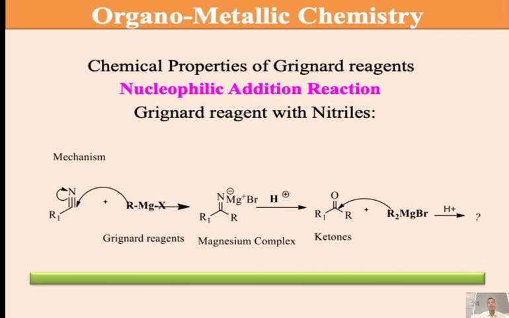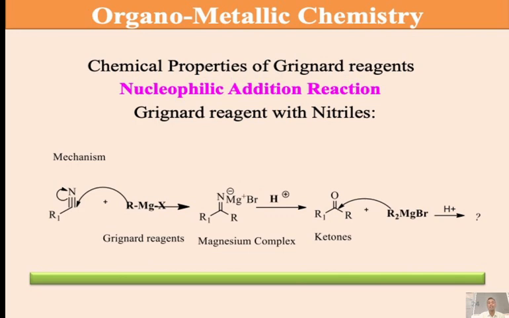See here the final product in question mark. So what type of final product is formed? It forms a tertiary alcohol. Already there are two alkyl groups, R1 and R, then we add here R2, meaning three carbon substituents are formed, and followed by hydrolysis it converts into tertiary alcohol. Here we understand from these reactions that if we add one equivalent of Grignard's reagent on nitriles, it forms a ketone. If we add one more equivalent in the same reaction, it converts into tertiary alcohol.